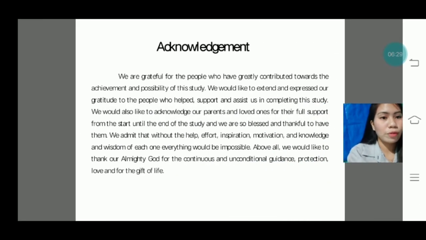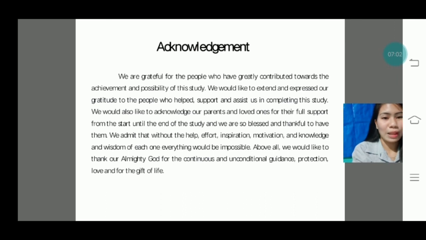Acknowledgement. We are grateful for the people who have greatly contributed towards the achievement and possibility of this study. We would like to extend and express our gratitude to the people who helped support and assist us in completing this study. We would also like to acknowledge our parents and loved ones for their full support from the start until the end of the study, and we are so blessed and thankful to have them. We admit that without the help, effort, inspiration, motivation, knowledge and wisdom of each one, everything would be impossible.